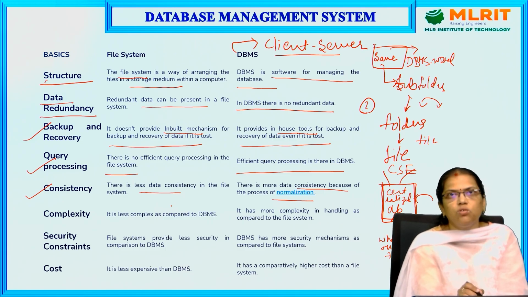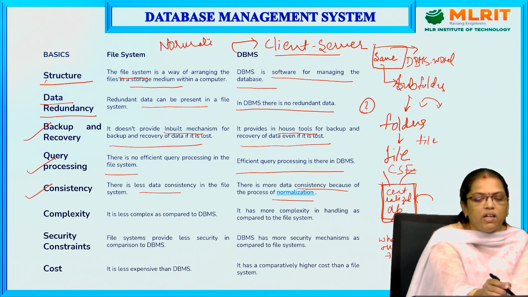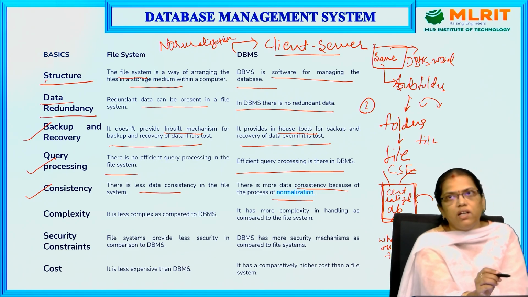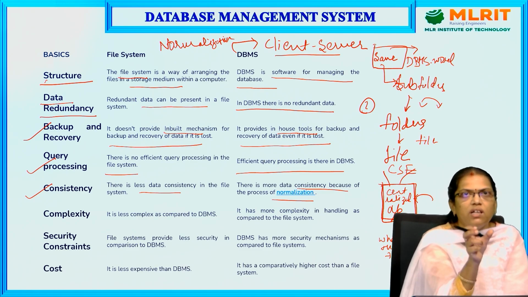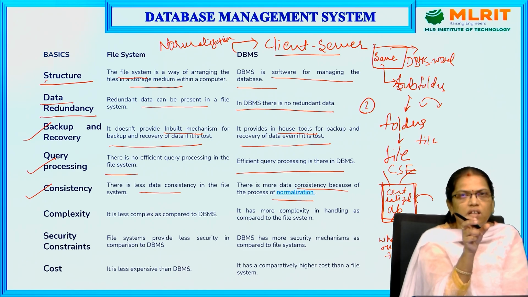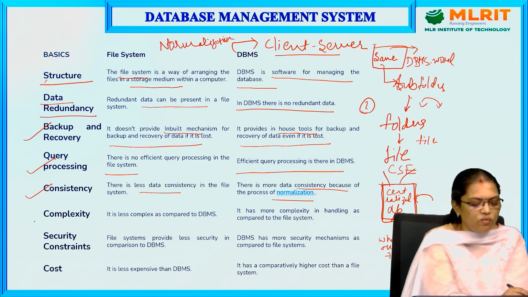But using the concept of normalization, which means duplicate data is not allowed, once you enter the same data again, it will tell you that the data already exists. This is a duplicate. Due to the concept of normalization, data consistency works.